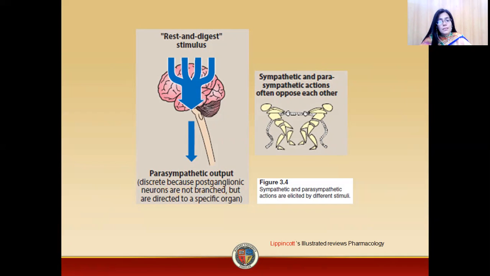We have discussed the pre- and postganglionic neurons in detail in our previous lectures. So in this case, there is a discrete response, because your postganglionic neurons are not much branched. Secondly, your ganglia are either close to or within the effector organ. So these are the two reasons for the discrete response of the parasympathetic division.